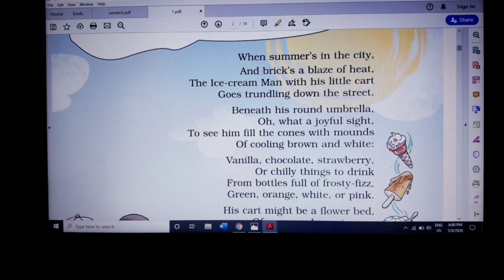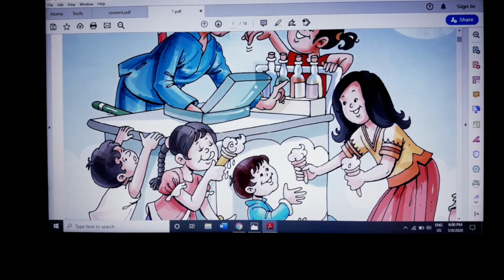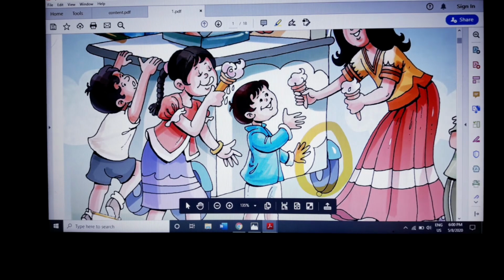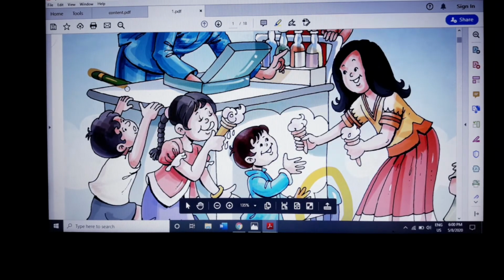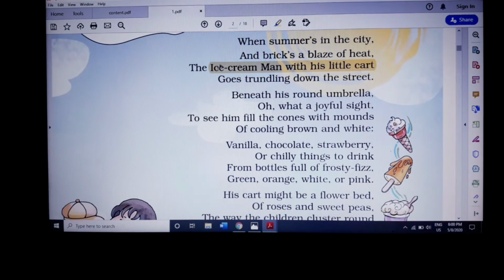The ice cream man with his little cart, that is the cart which you saw here. See, you can see the handle here, and there are wheels here. This is the cart which the ice cream man used to pull, and he used to come in the streets with this. The ice cream man with his little cart goes trundling down the street.